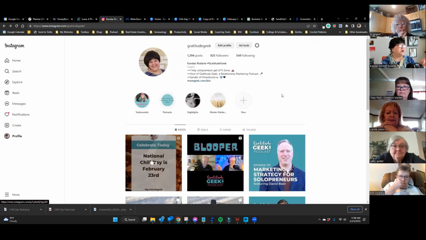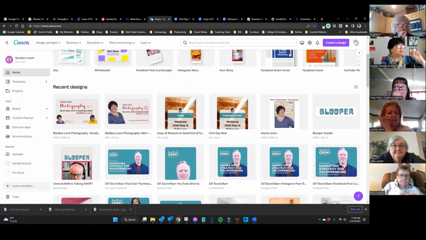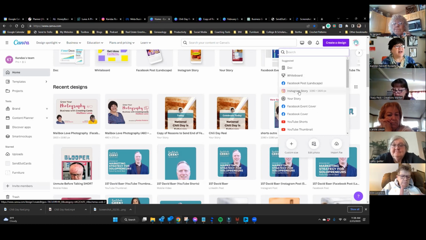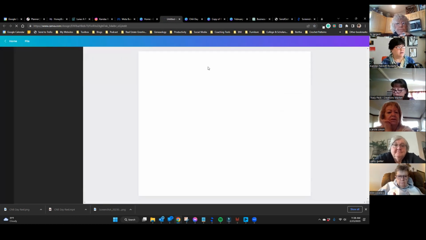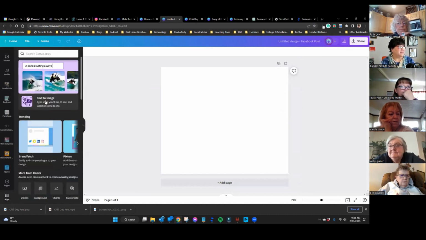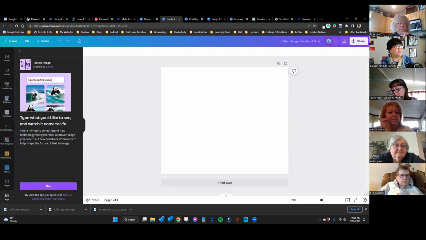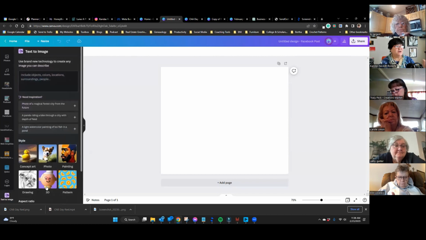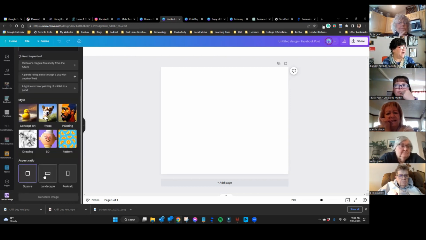Hold on. Oh, I was going to show you a couple of Canva things. So while I'm pulling that up, any questions about what we just did? No. Okay. So now let's play with an app within Canva called text to image. So if you guys remember the last time we played with text to image, you could only make square pictures. You guys remember that? You could only make square pictures. Well, now you can make square, landscape, or portrait.